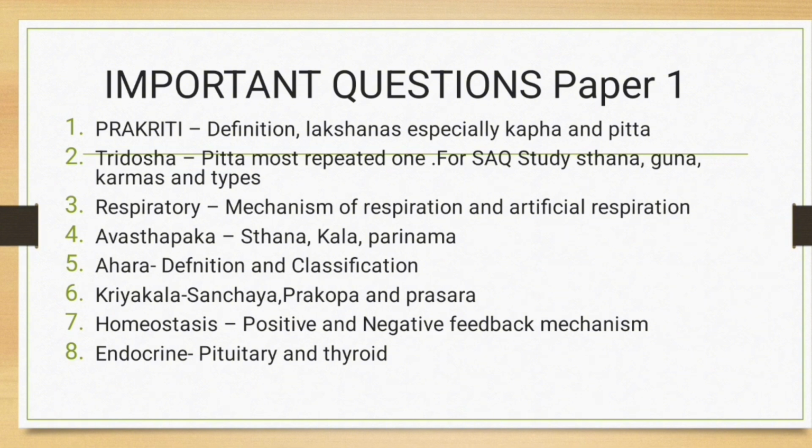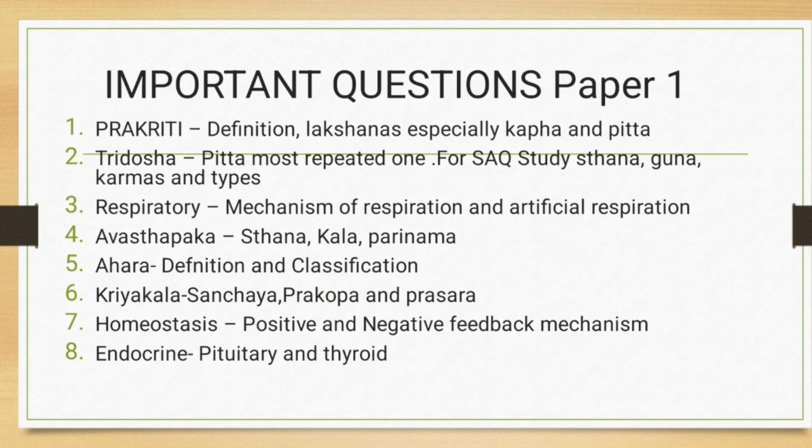And coming to the Avastha Paka, the 3 stages of Avastha Paka are a 3-star topic. You must know the Sthana, Kala and the Parinama of each stage. Don't go to the exam without knowing this. And coming to the Ahara, since 2021, the definition and classification, that is the Vijatiya of Ahara, are the most frequently asked in Ahara Parinamakara Bhava.